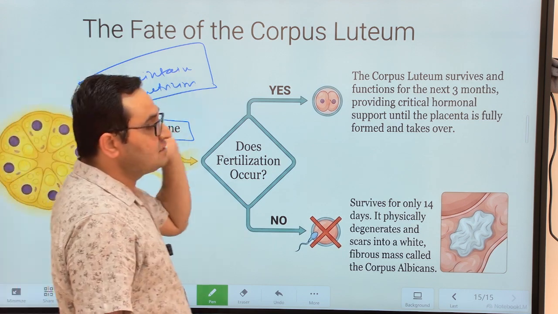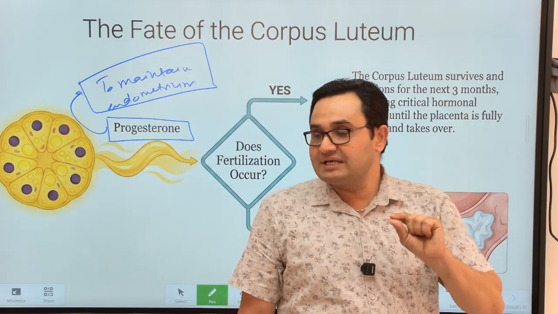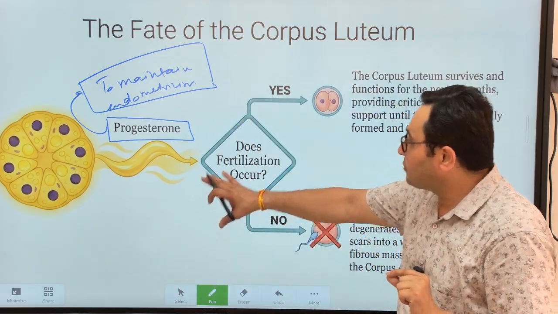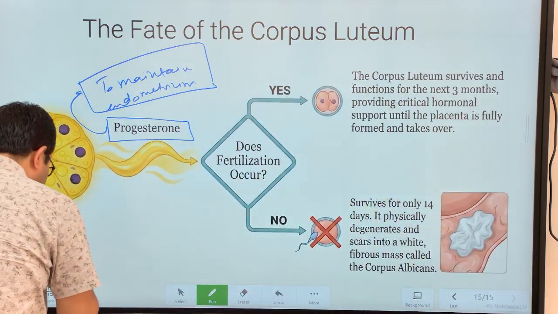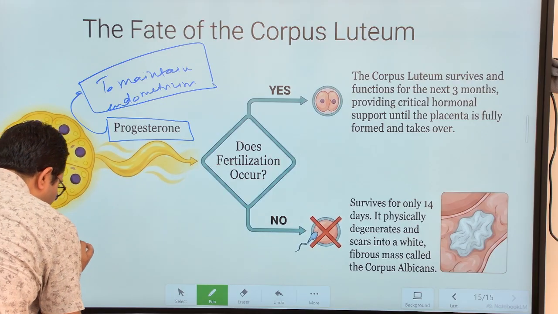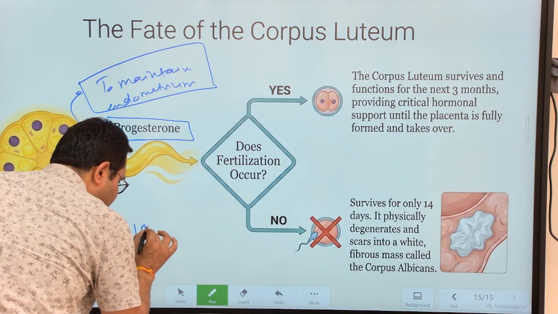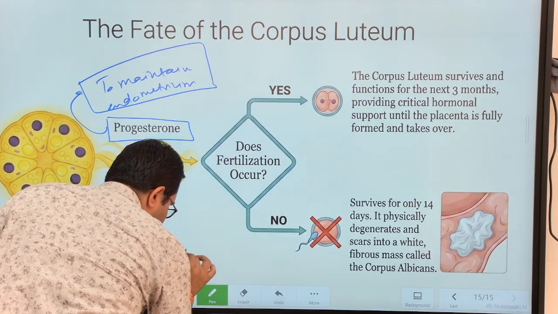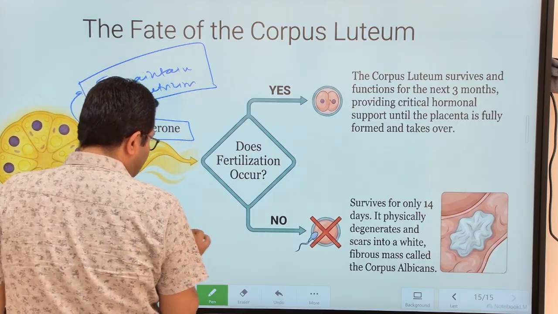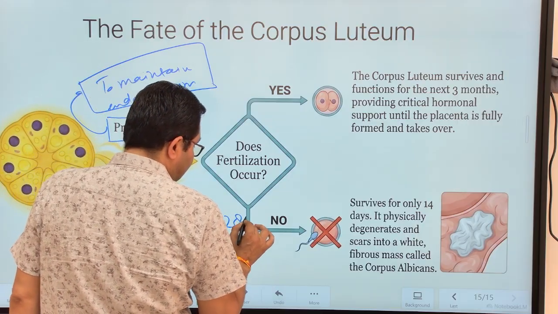If fertilization does not happen, then what happens? This corpus luteum degenerates in the next 14 days. If the cycle is of 28 days, days 1 to 14 are up to the time of ovulation. Very clear. And then this is the 28th day.